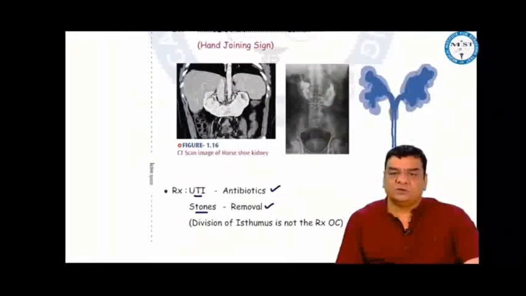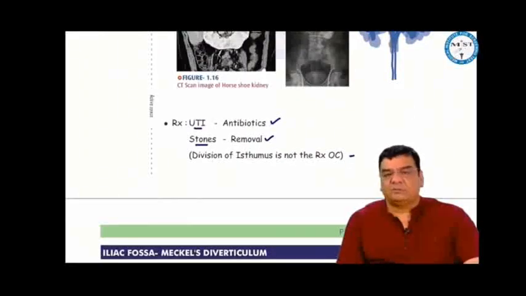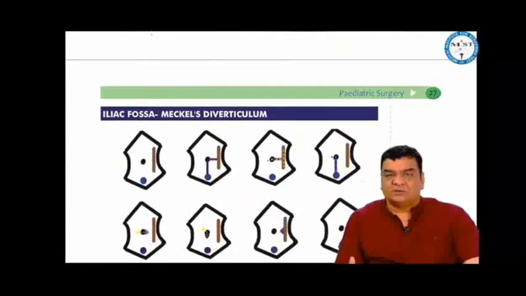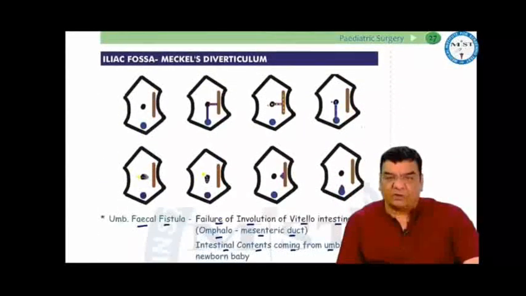Division of the isthmus is not the treatment of choice in horseshoe kidney, because if you divide the isthmus, the parenchyma will bleed profusely, and the bleeding might cause significant problems in the baby.